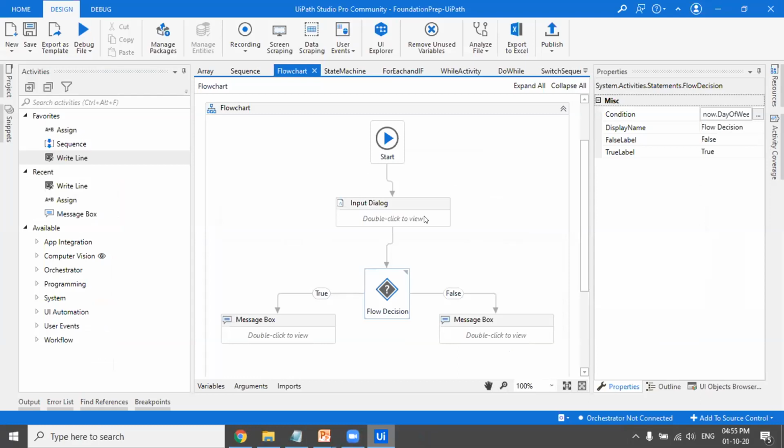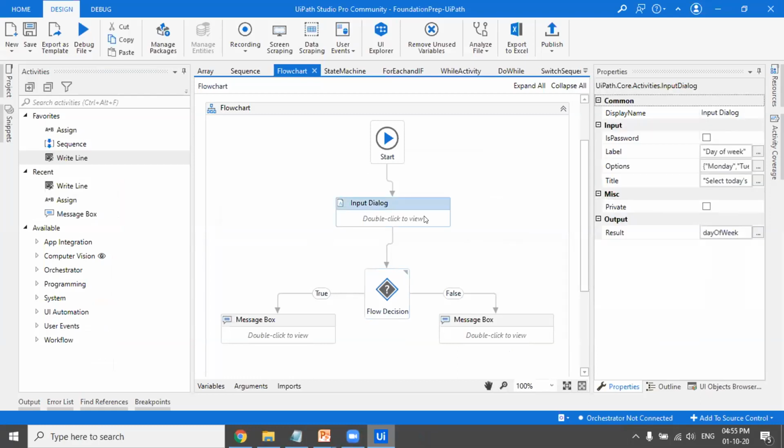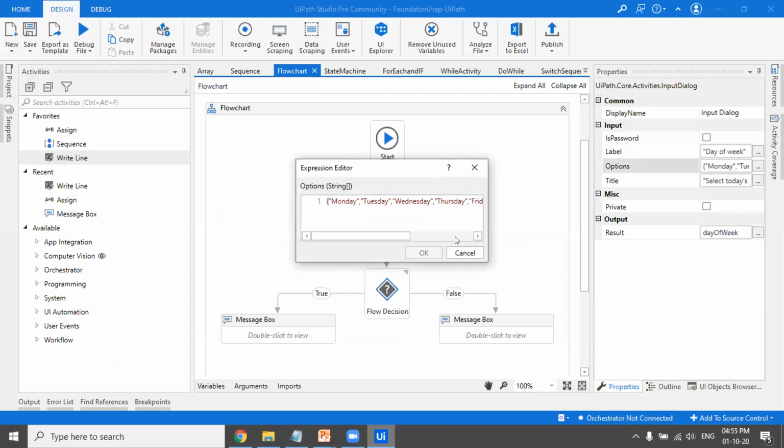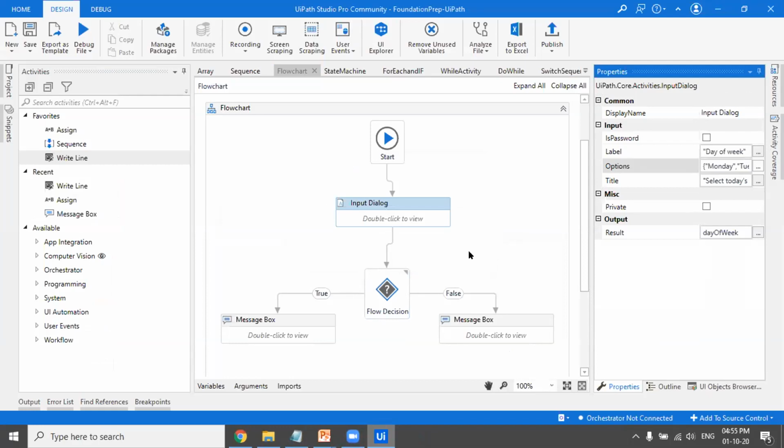So again, we have an input dialog box here by which we got that pop-up to select a day, but this time we got a drop down. And how we got that drop down is that I have passed an array of strings here mentioning all the days of the week. So again, I'm telling you, this all is covered in detail in the course, which I'll be showcasing to you. Go through that course, you also get to practice there. Don't see the solution, try doing it yourself.